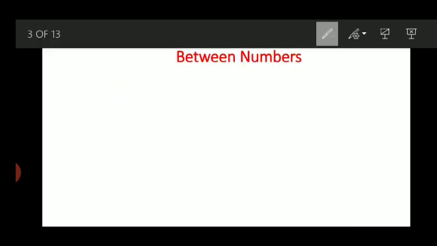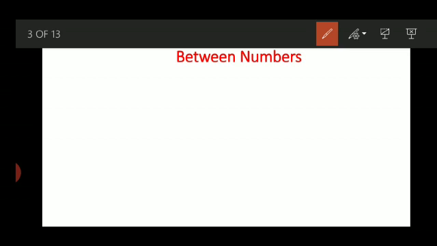Dear students, as you know, our today's topic is between numbers. So, how to understand between numbers? Because when somebody asks what numbers will come between two numbers, that time you may get confused because you are learning before number, after number, and between number. Sometimes these three concepts are confusing, so you forget which thing you have to learn. But there is nothing to learn in mathematics. Your mathematics depends on your practice.